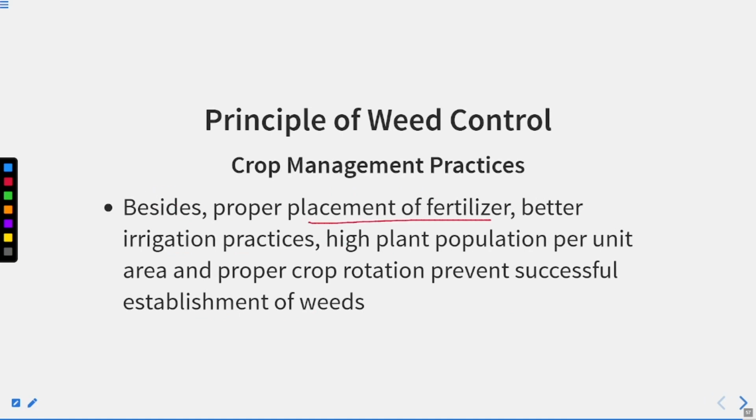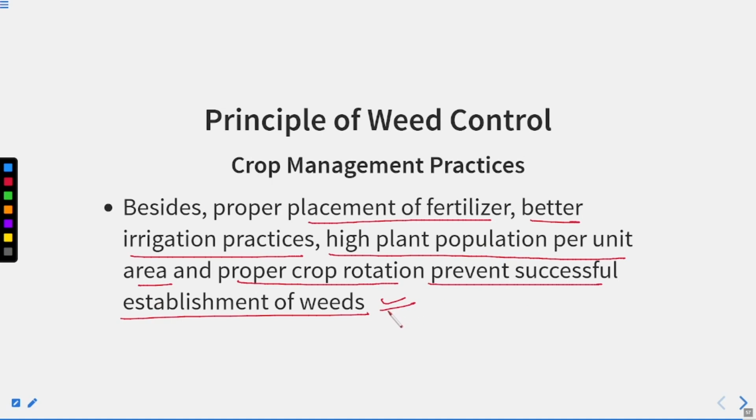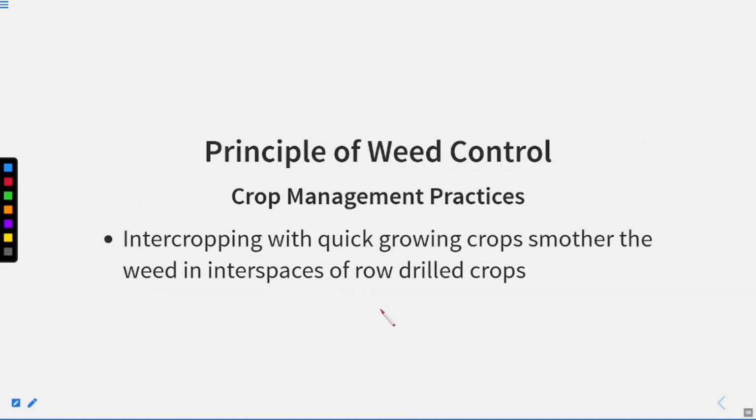Besides that, proper placement of fertilizer, better irrigation practices, high plant population per unit area, and proper crop rotation prevent the successful establishment of weeds. And intercropping with a quick growing crop smothers the weeds in the interspaces of row drilled crops. So this is also one of the important things that we can use to control weeds, that is, intercropping with a quick growing crop, right? So this is all about the principles of weed management. We will have some lectures on the control methods. Okay, till then, thank you very much.